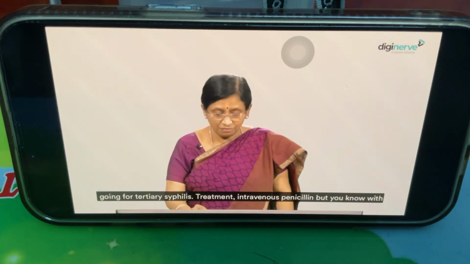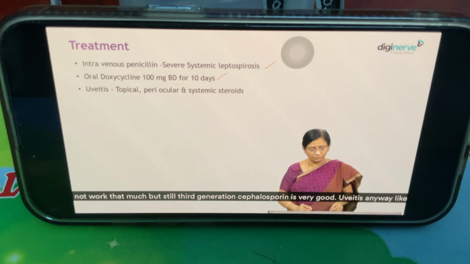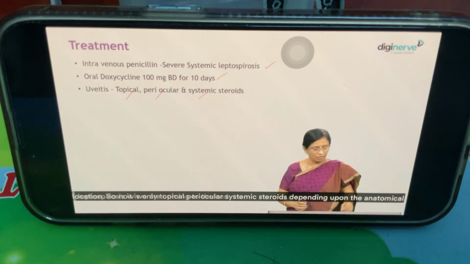Okay, treatment: intravenous penicillin, but if there are problems with penicillin, you can use third generation cephalosporins. Oral doxycycline will not work that much, but third generation cephalosporin is very good. Uveitis anyway, like leptospirosis, is treated with topical, periocular, or systemic steroids, depending upon the anatomical location.